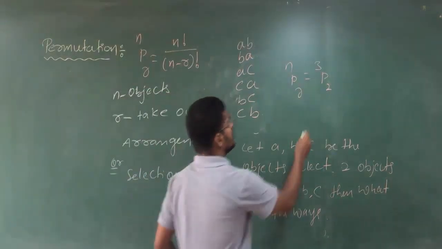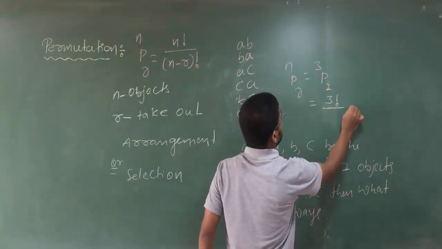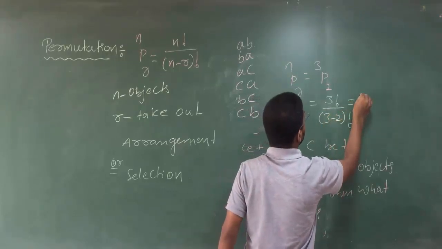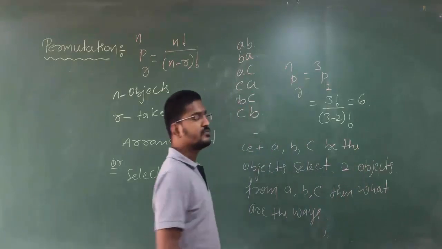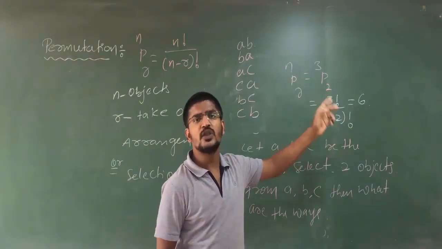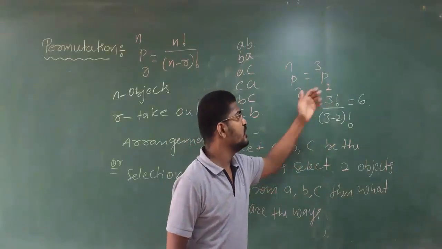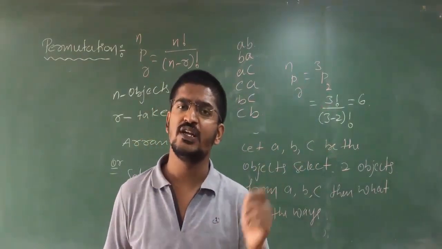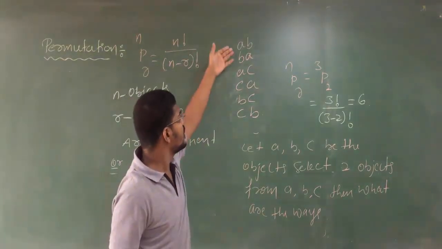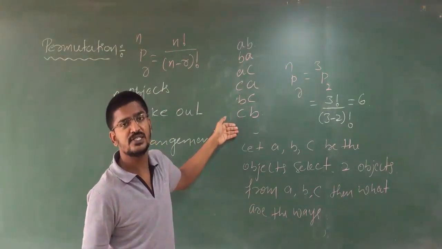So that will be 3 factorial divided by 3 minus 2 factorial. So therefore this will be 6. Clear, students? 3 minus 2 is 1. 1 factorial is again 1. Remaining with 3 factorial, 1 into 2 into 3. So totally you are having 6 ways. See, here already we have arranged 6 ways. Clear?